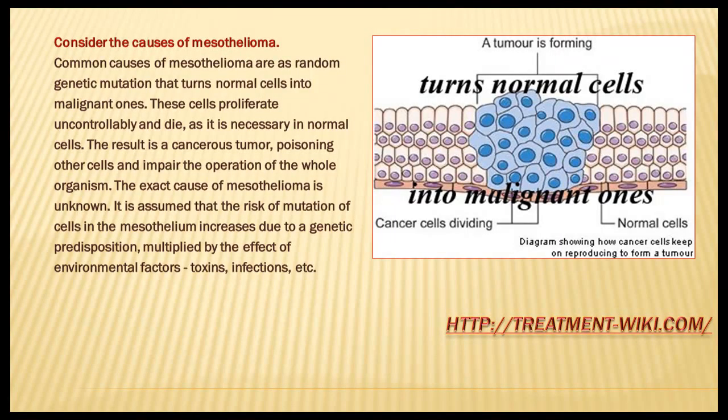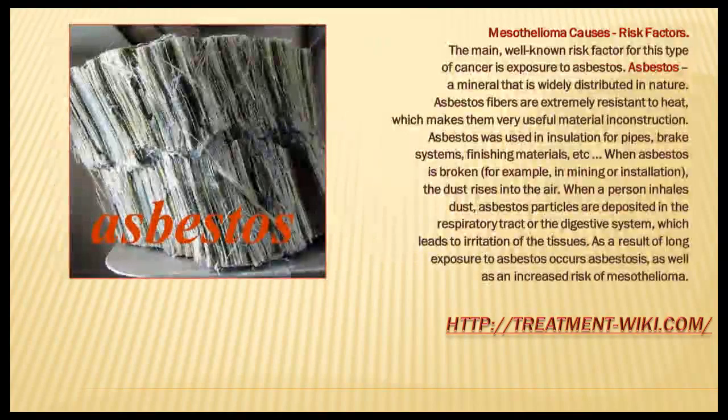The exact cause of mesothelioma is unknown. It is assumed that the risk of mutation of cells in the mesothelium increases due to a genetic predisposition, multiplied by the effect of environmental factors, toxins, infections, etc.